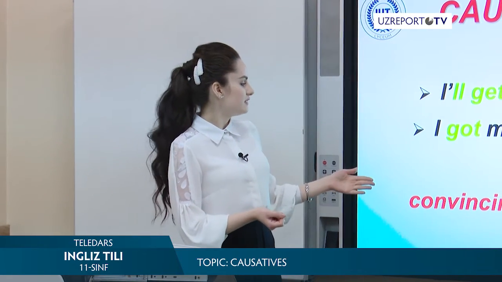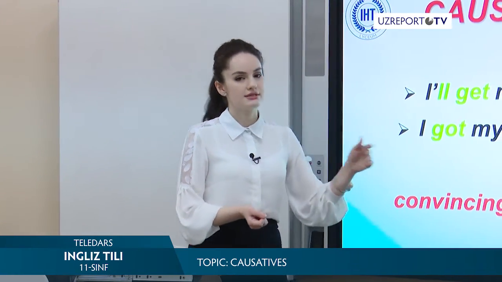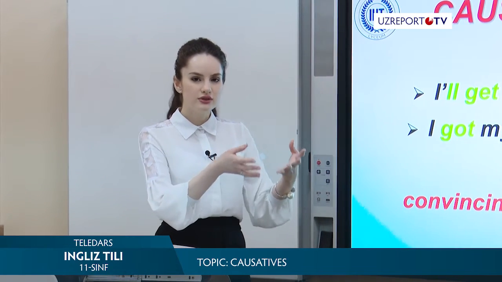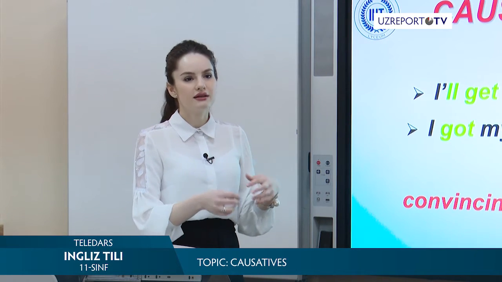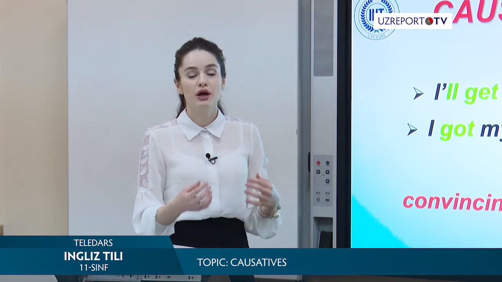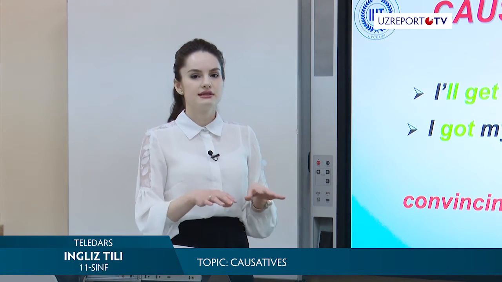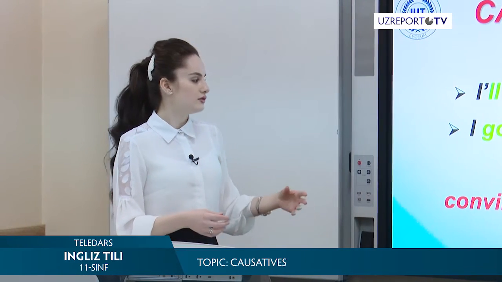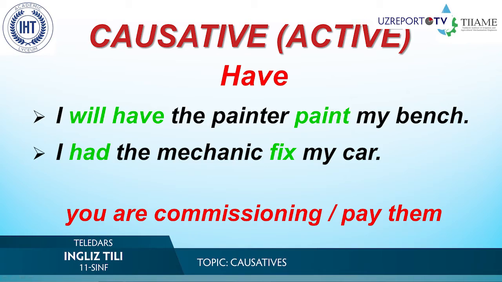Well, get is convincing or persuading someone. You do not pay them, you ask them. They do some things for us because they are kind, because they are nice, and for them it's a pleasure to help us. So it's a little bit different. Have is their job, their work for payment, and here it's just help to some person. That's why, please remember the difference between get and have.